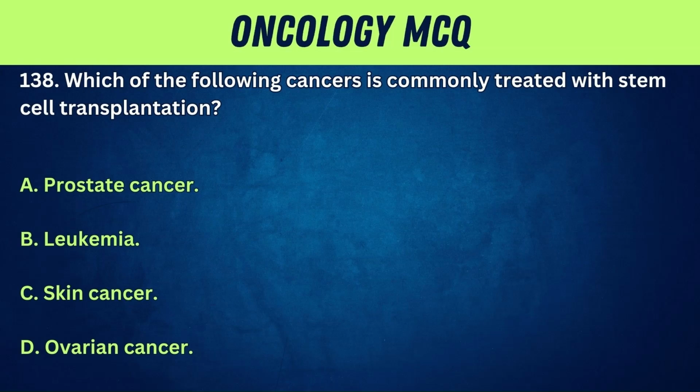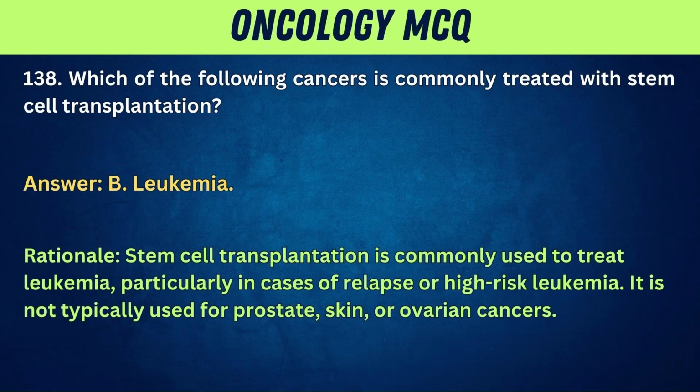138. Which of the following cancers is commonly treated with stem cell transplantation? A. Prostate cancer. B. Leukemia. C. Skin cancer. D. Ovarian cancer. Answer: B. Leukemia. Rationale: stem cell transplantation is commonly used to treat leukemia, particularly in cases of relapse or high-risk leukemia. It is not typically used for prostate, skin, or ovarian cancers.